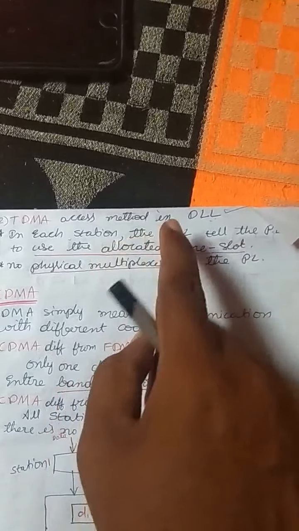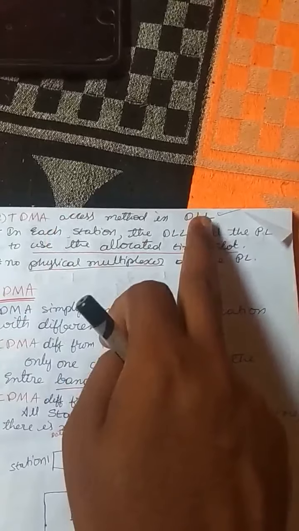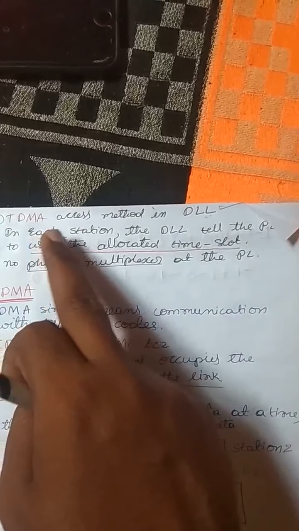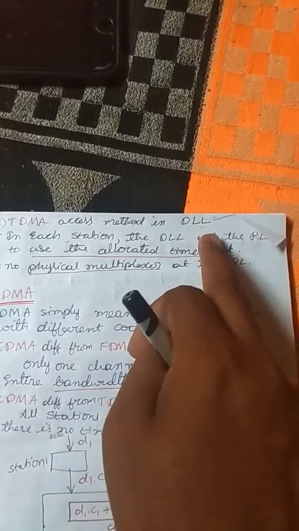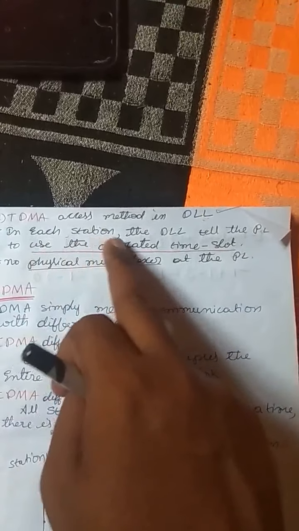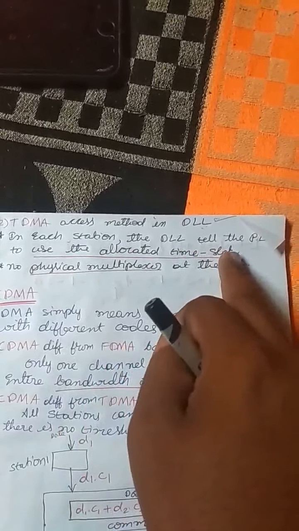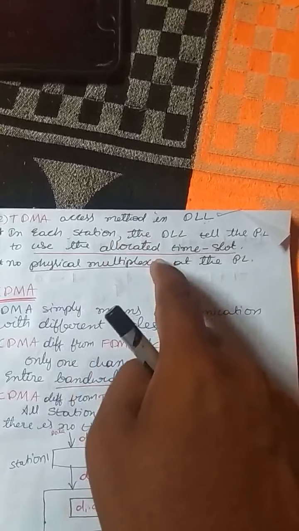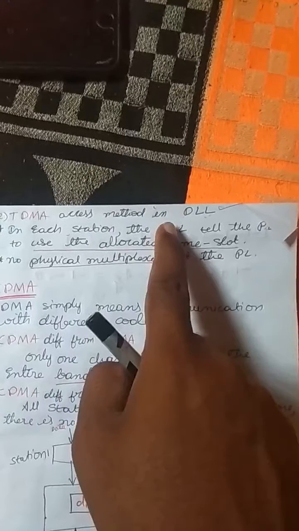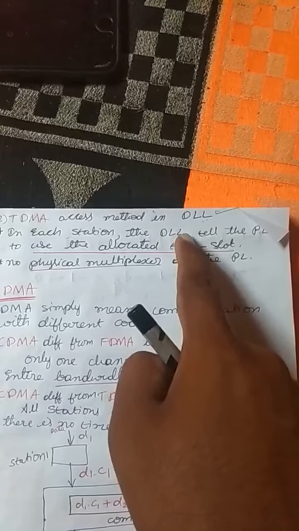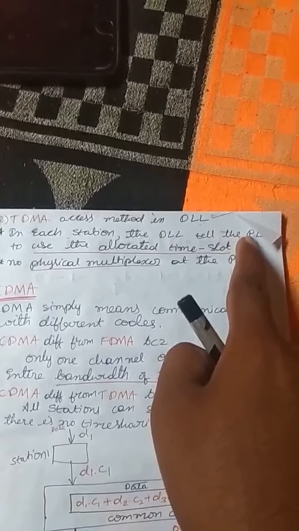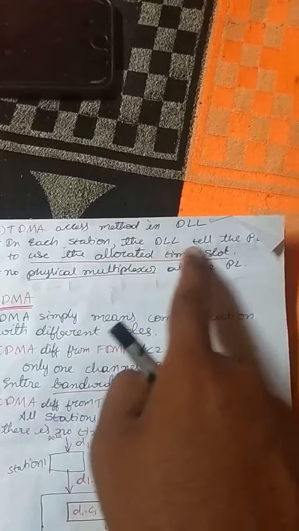Means what? In TDMA, in each station the data link layer tells the physical layer to use the allotted time slot. It gives the information about which time slot each station should use.